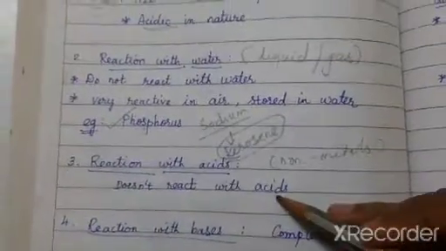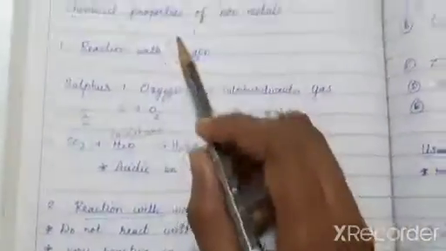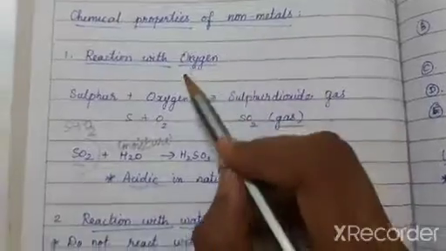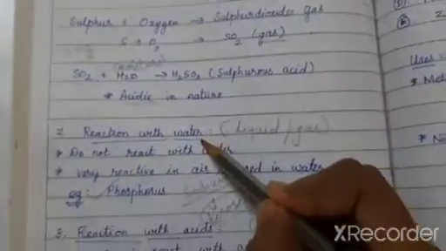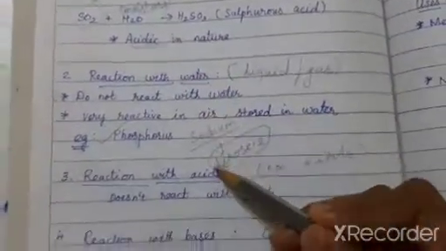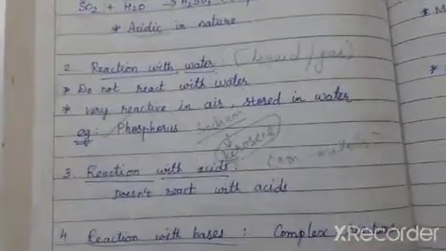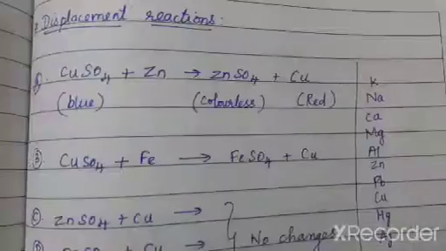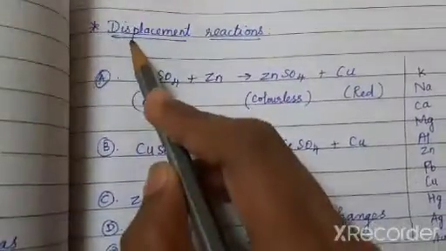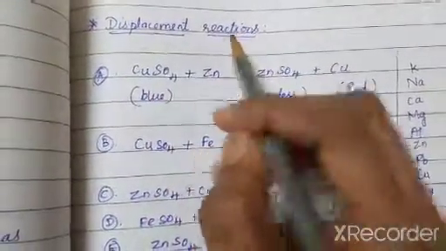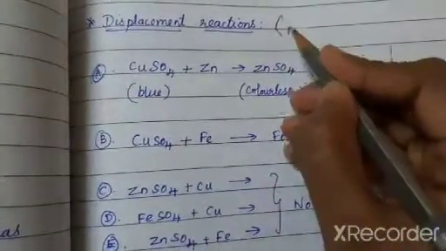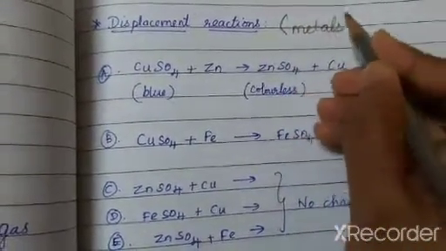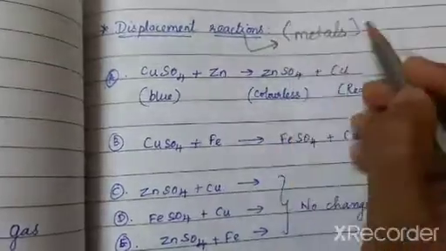So with this, you got to know the chemical properties of non-metals: how they react with oxygen, how they react with water, and their reaction with acids and bases. Next, we are going to see a new topic, the displacement reaction. This displacement reaction is applicable to metals. We are going to discuss the displacement reaction happening in metals alone.